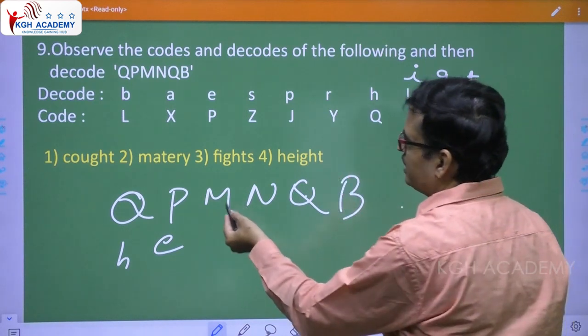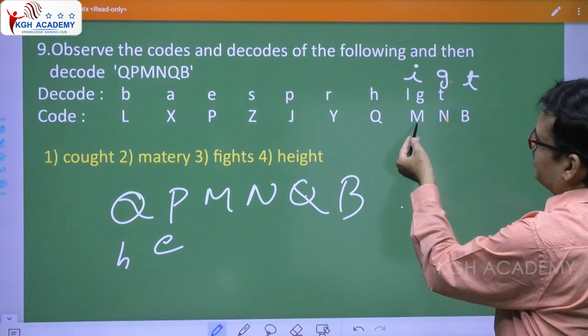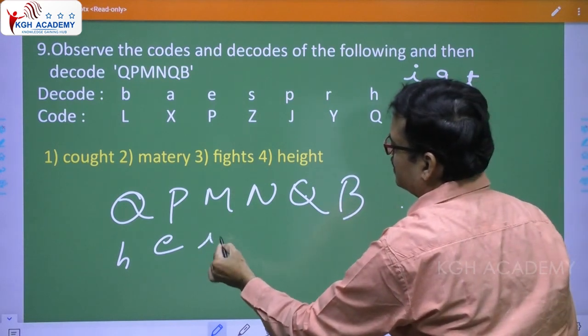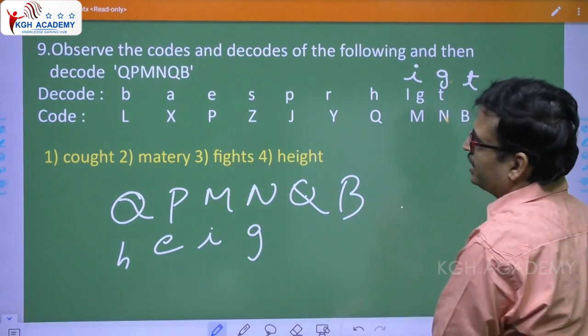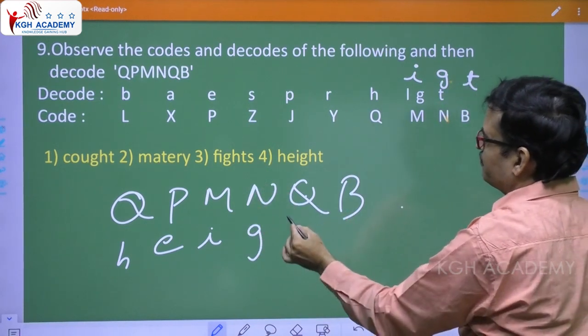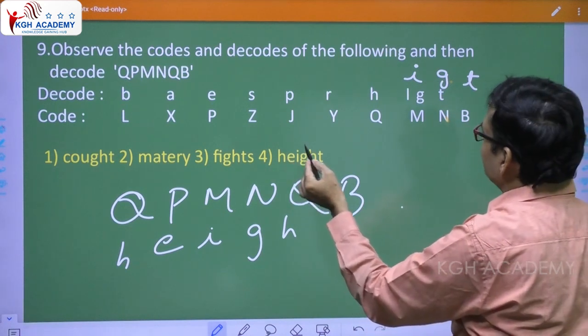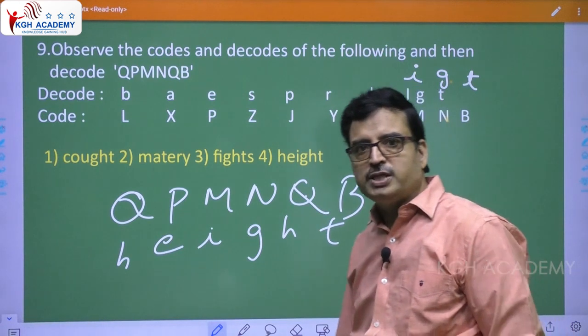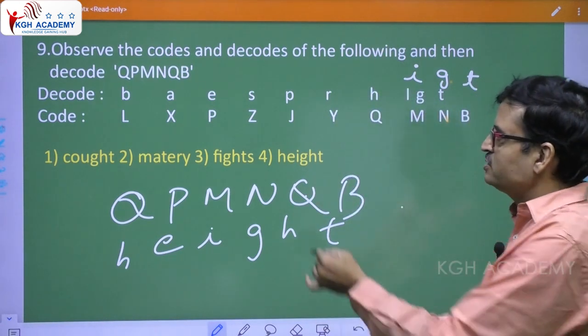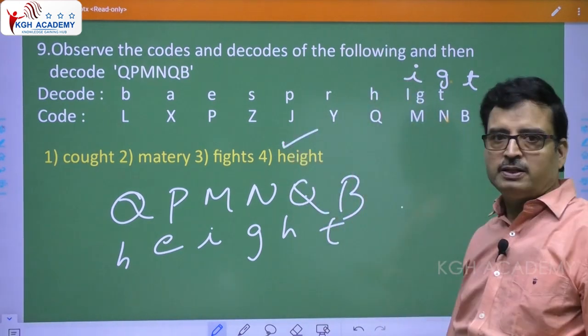You verify. Capital M, see, capital M, I, capital N, G, okay? Capital Q, H, capital B, what is capital B? T. So HEIGHT, HEIGHT. So the answer is the 4th option. Clear? The answer is the 4th option.